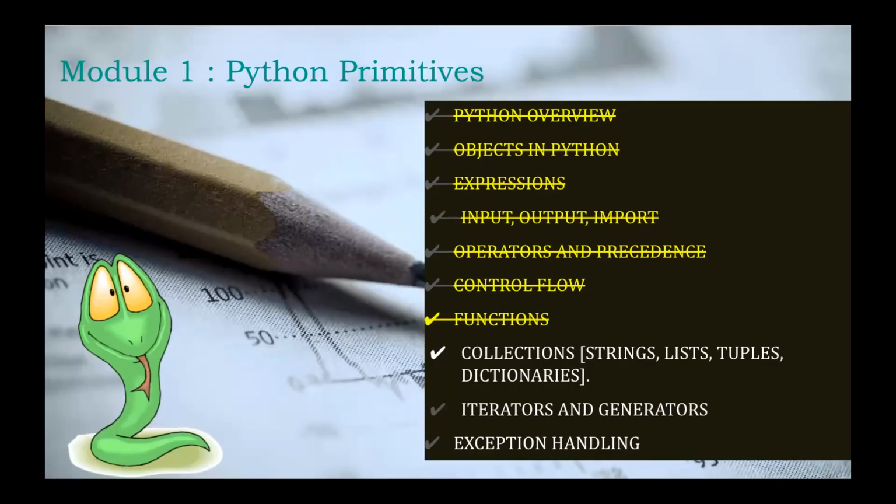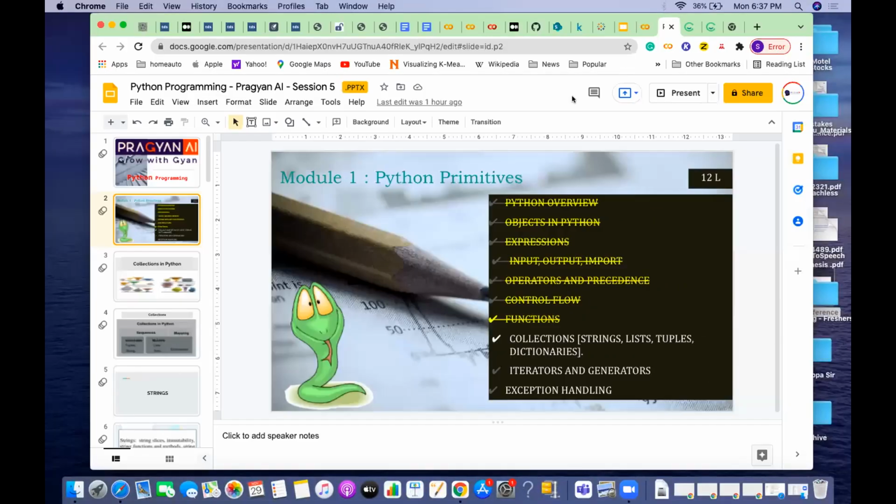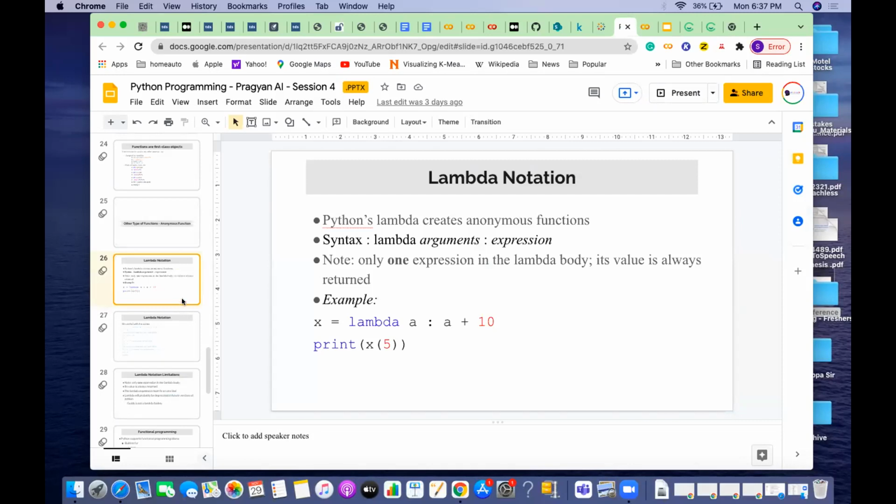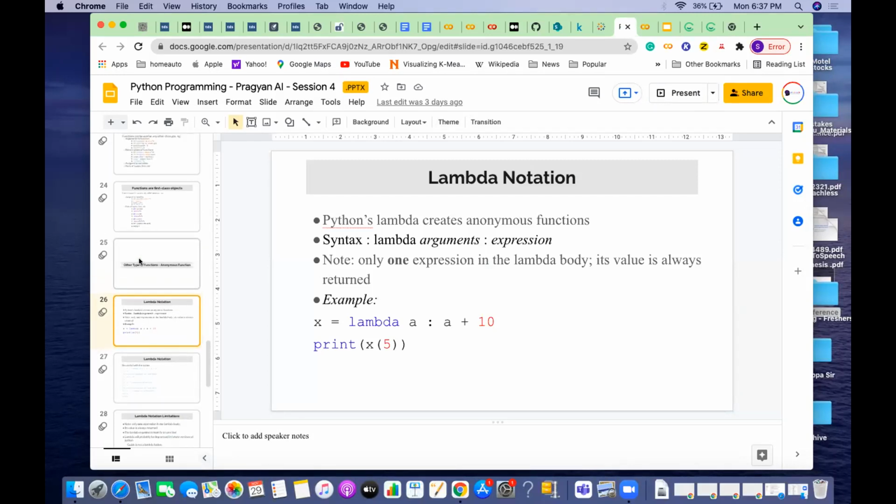In the first few sessions we covered the importance of Python and some objects and fundamentals of Python, and then we covered expressions, input output, operators, and control flow. In the last class we covered functions. In functions, some more modules were left out. Those we'll be covering, as we were not able to complete the entire thing in that last session.